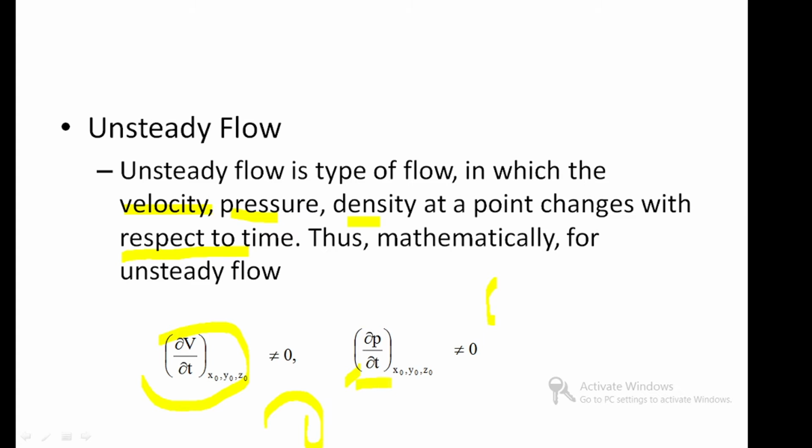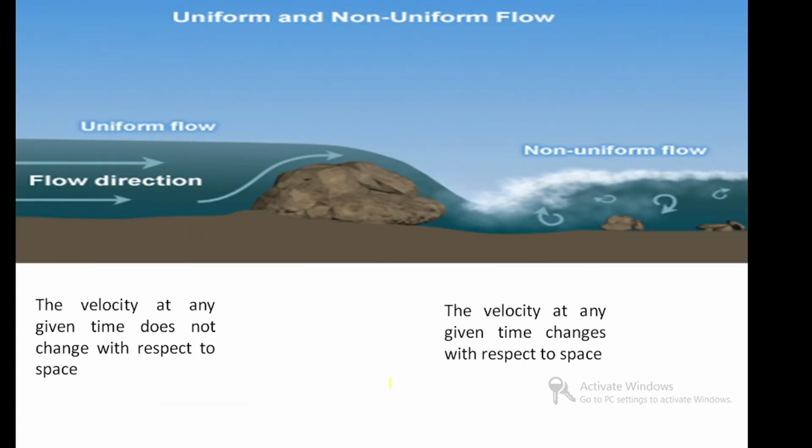Next, uniform and non-uniform flow. See the diagram. This is a uniform flow. Here the direction of flow is parallel. Each streamline is parallel. The velocity at any given time does not change with respect to space. Velocity is constant. In non-uniform flow, the velocity at a given time changes with respect to space. Here the space is different, so the velocity is also different.